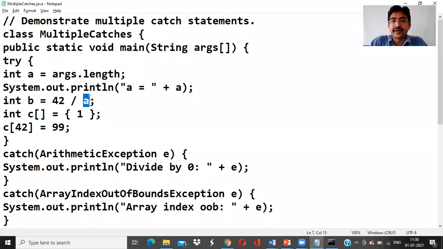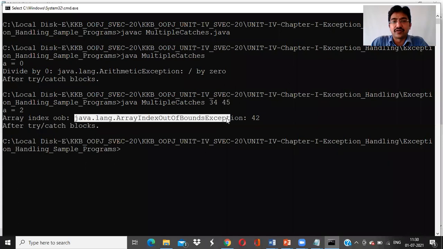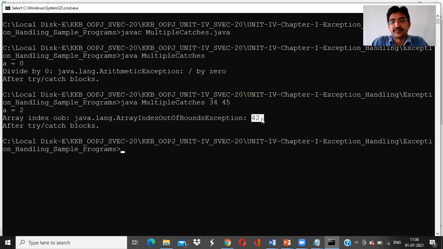That is 42 by 2. It's a value of 21. There is no exception here. Immediately it executed here. It will execute the next, it will initialize. Now here it raises the error. What is the error? java.lang.ArrayIndexOutOfBoundsException, which displays the index value. That is 42, there is no such index. So after that, the next line of the code will be executed. Okay. So like this, it is going to work.